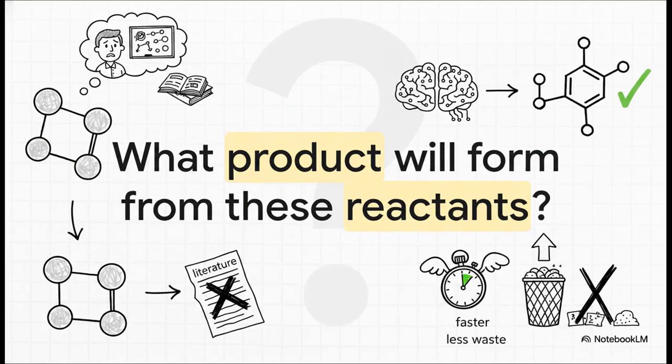Here is a question every chemist constantly asks themselves in the lab. What product will actually form from these reactants? In the past, that required a ton of whiteboard planning, endless literature searching, and honestly, a bit of crossing your fingers during synthesis. Today, AI models map out complex retrosynthetic pathways and predict reaction products with remarkable accuracy. This means much faster synthesis planning, vastly reduced chemical waste, and a huge boost in lab efficiency.